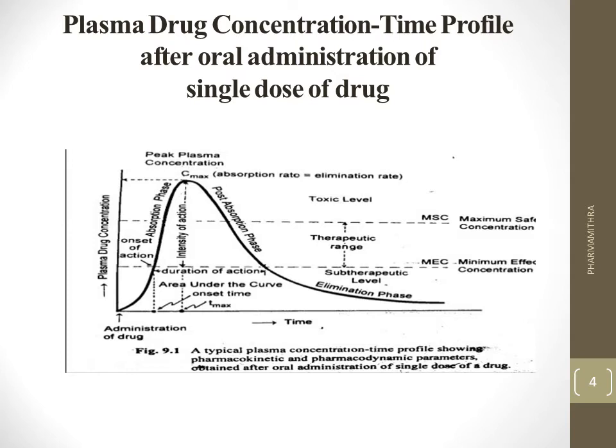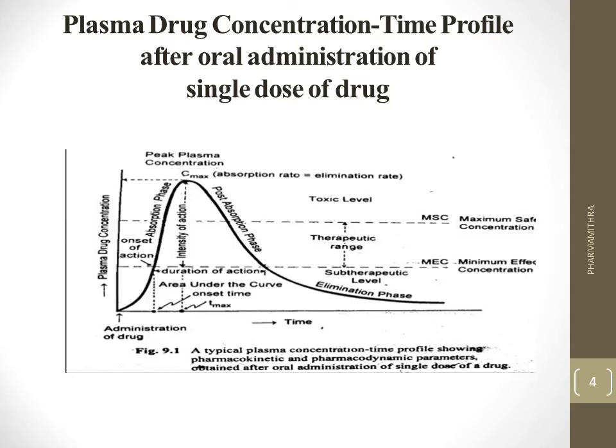So the highest peak is the peak plasma concentration, and we can find some terms like the intensity of action, Cmax, Tmax, MSC, MEC, etc. The basic thing is that only on achieving this level does the drug show its activity, or if it is below, it should not produce an effect.